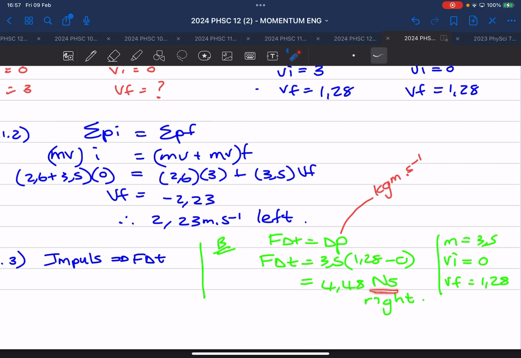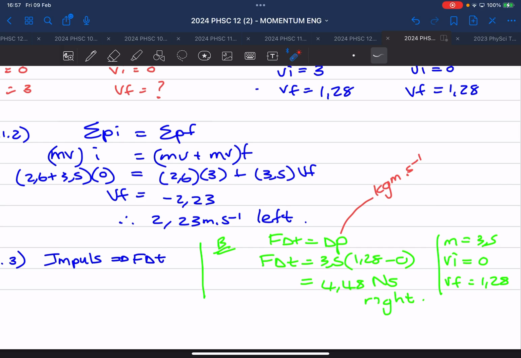Hoekom? Because it's newtons times seconds. So the unit can't be kilogram meters per second. Hulle gaan dit verkeerd merk. Hulle soek dit nie. Wel is presies dieselfde ding. They want to use Newton seconds, and then it is to the right. Why? Because the velocity is to the right.